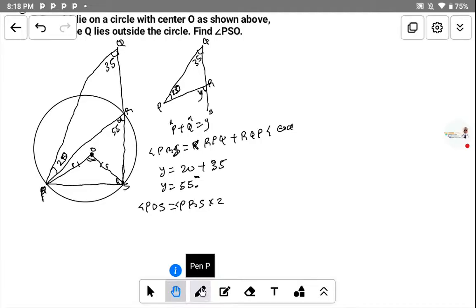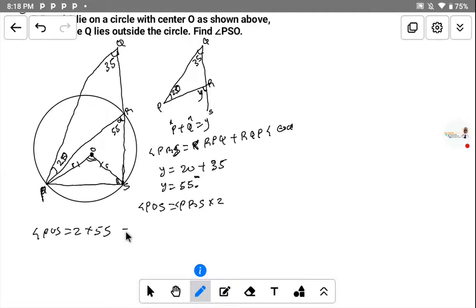Let's indicate it. Now it means that this is our angle P. Let me just write it there. That angle POS is equal to twice of this, that is 2 multiplied by PRS, and that is equal to 55. So we have a 55.